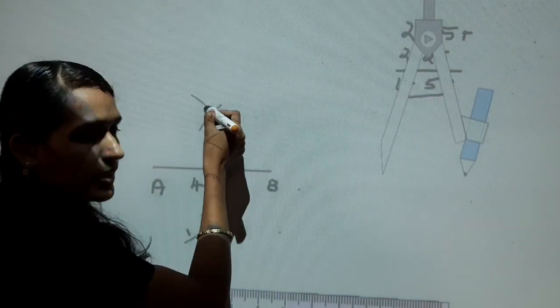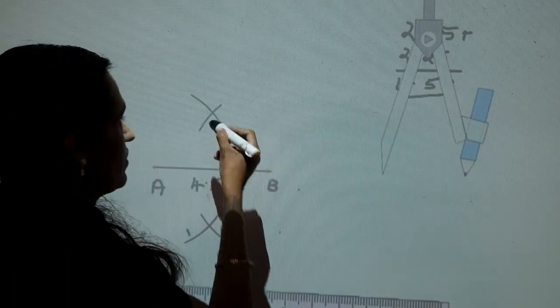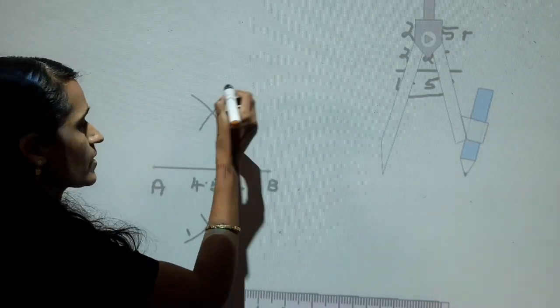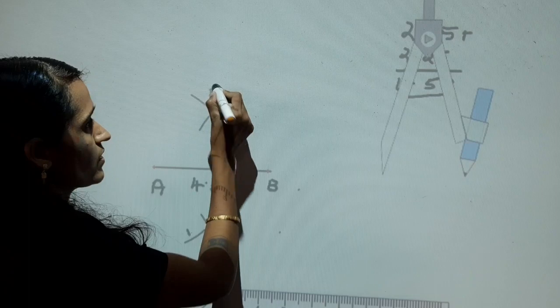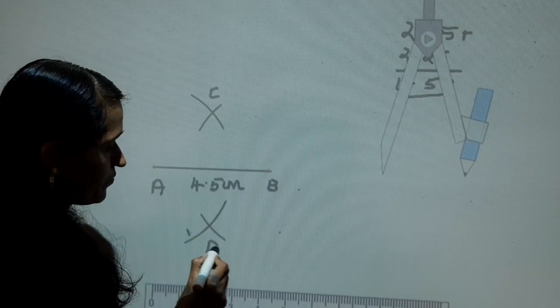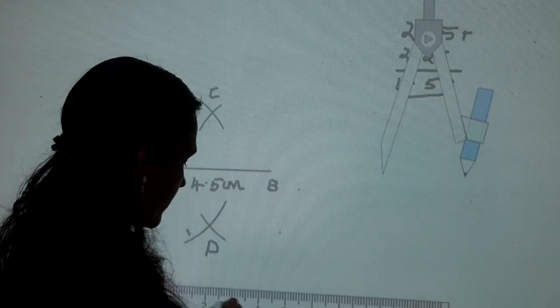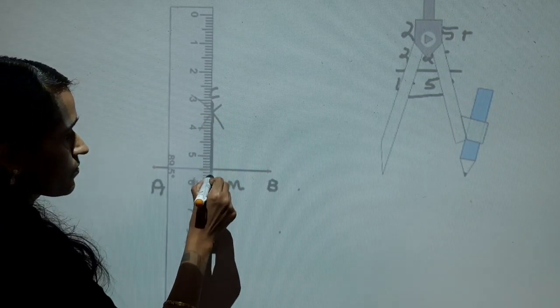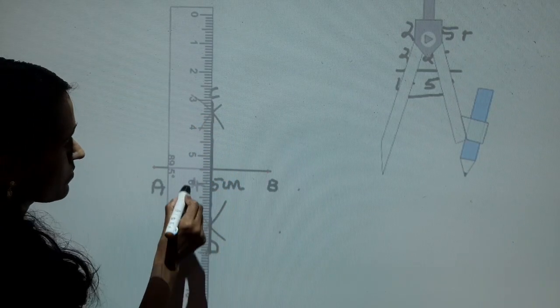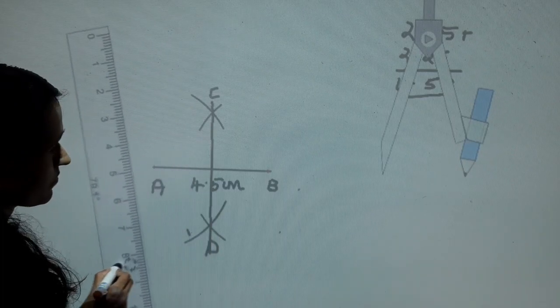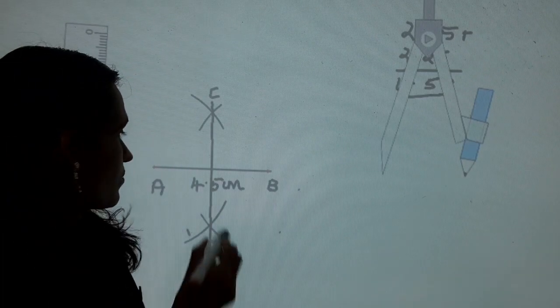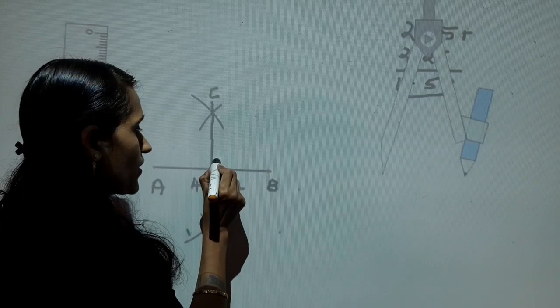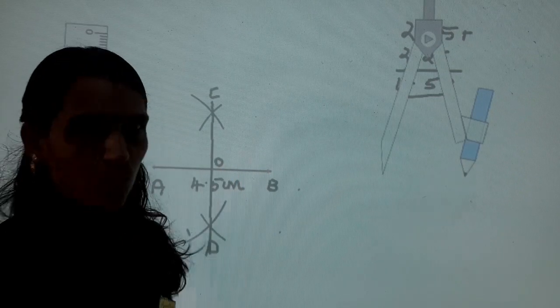These arcs intersect each other. These points, mark them as C and D. Join C and D. Mark this intersected point as O.